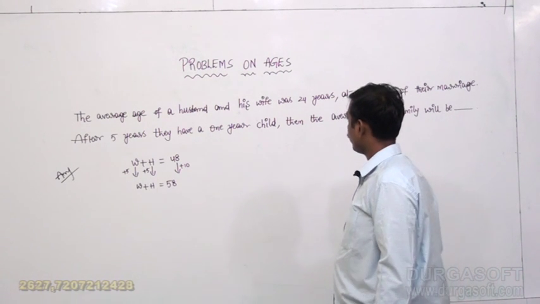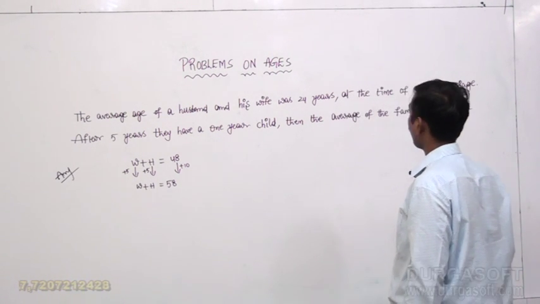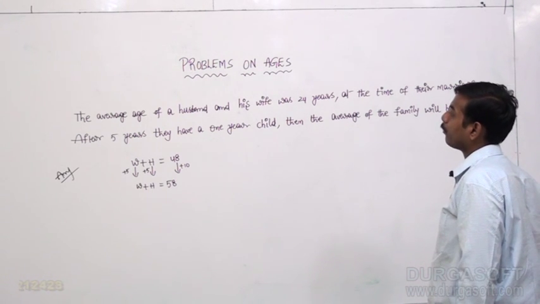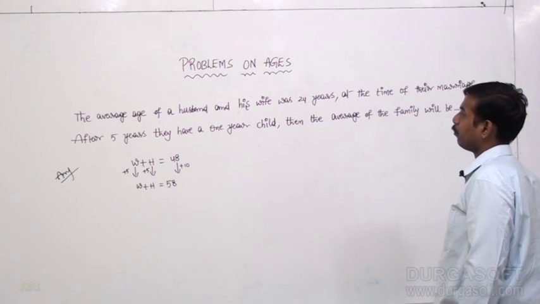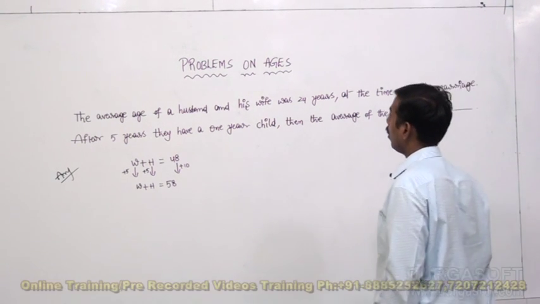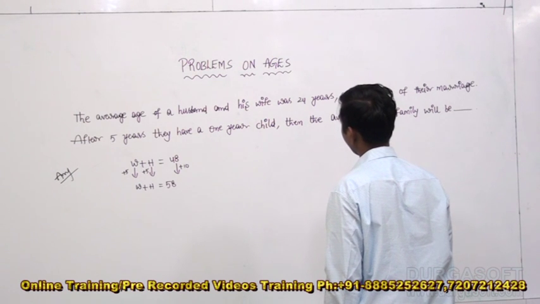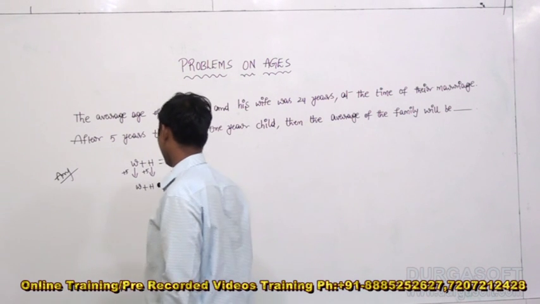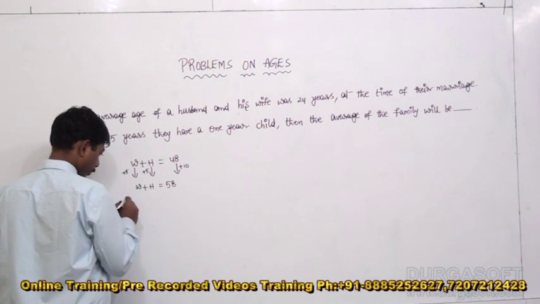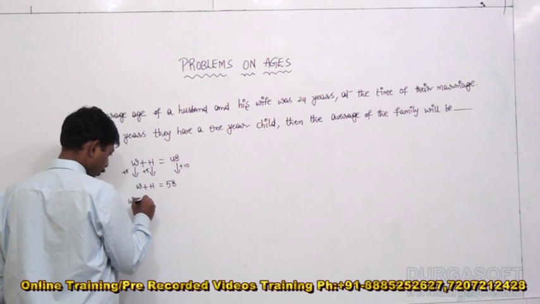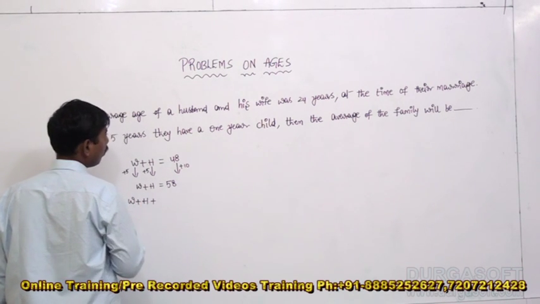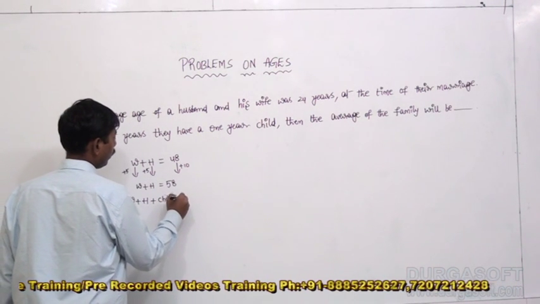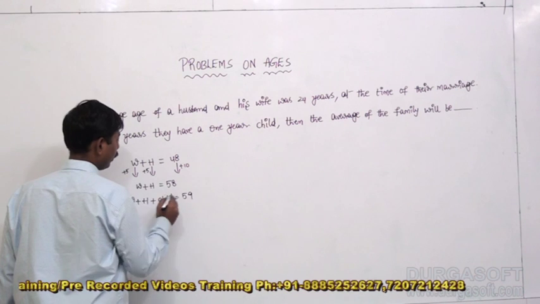Right now, after 5 years, they have a 1-year child. Then the average of the family will be, and again right now they have 1 year of child in the family at present. 1 year means 58 plus 1, 59.